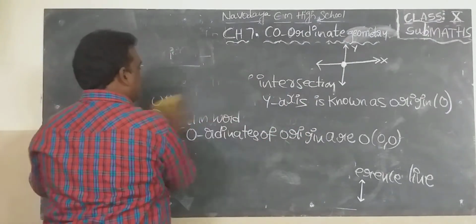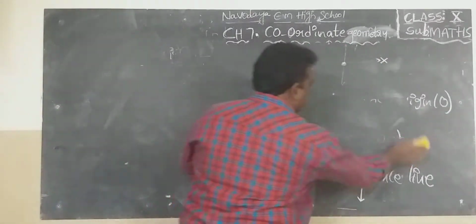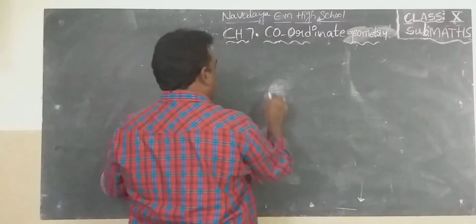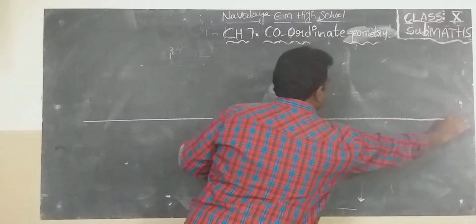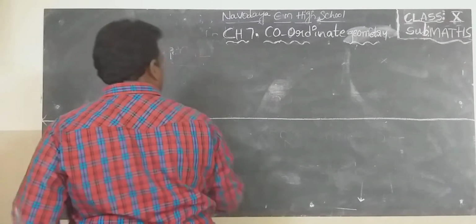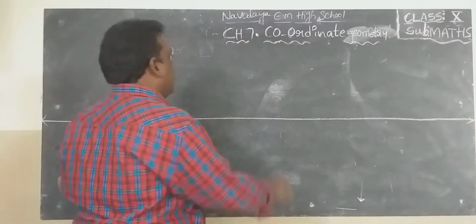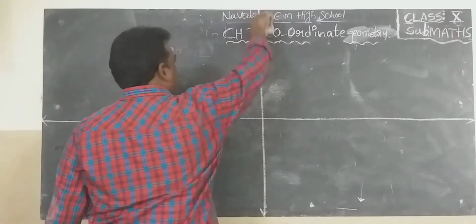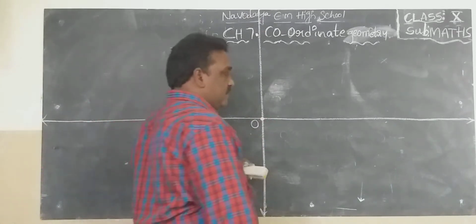So, this is the main diagram in coordinate geometry. This is known as coordinate plane or Cartesian plane. Draw one horizontal line completely, just like on the board. Name the line as x-axis. And draw one vertical line. It is y-axis. And both meet at one point. It is known as origin.